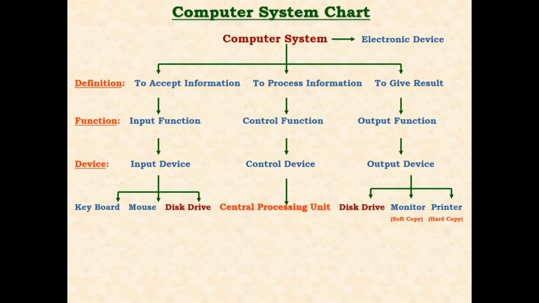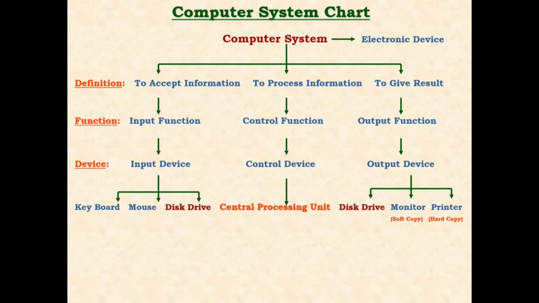So output devices are disk drive, monitor and printer. Monitor is known to give a soft copy and printer gives us a hard copy. What is soft copy? We can see the result but we cannot touch it. Whereas in hard copy, we can see the result, we can touch it, we can carry the printed papers anywhere we want. This is soft copy and hard copy of the result given by the output devices, monitor and printer.